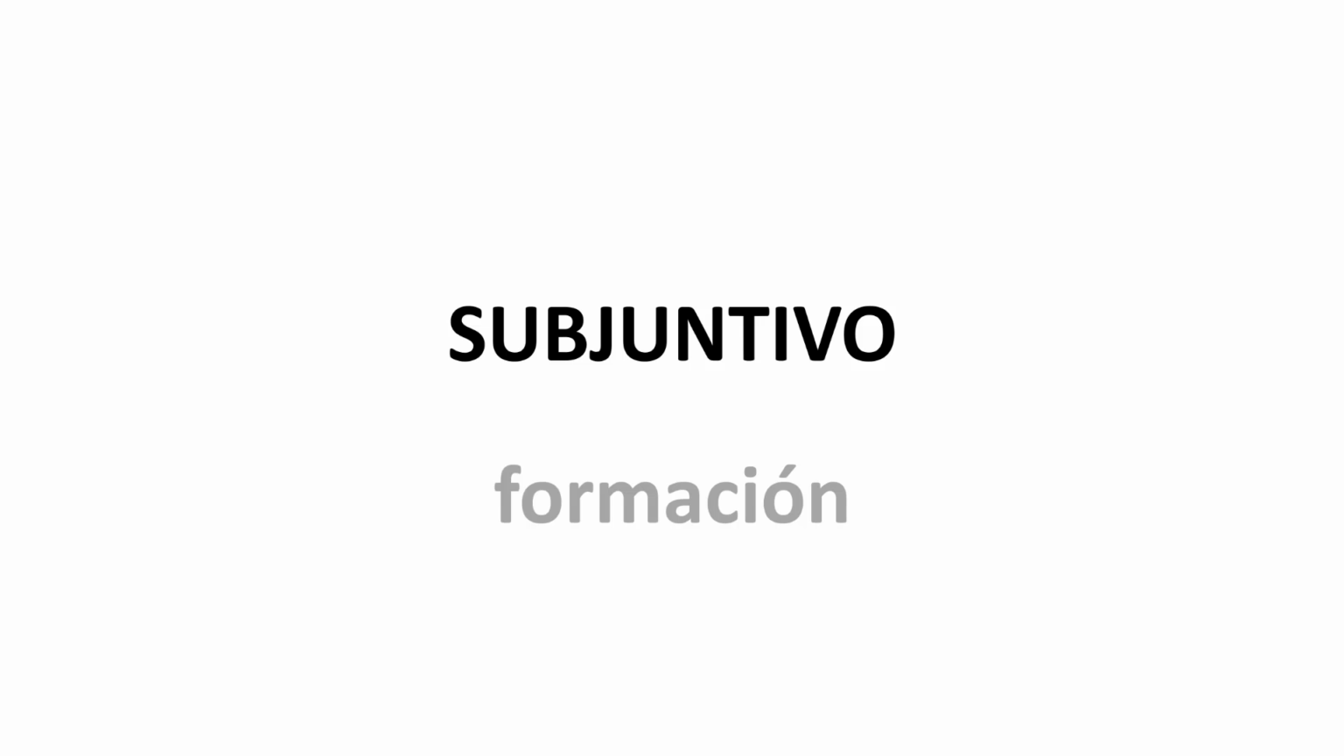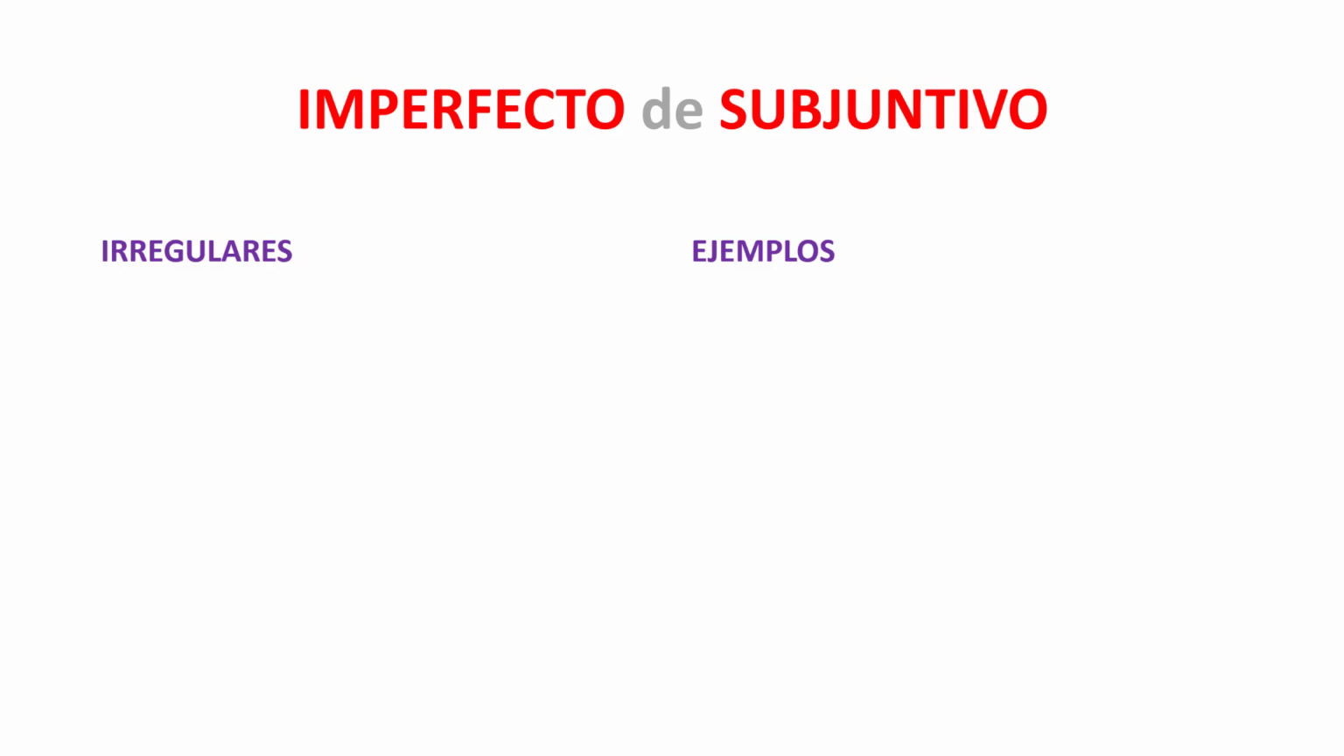Subjuntivo. Formación de verbos en el imperfecto. We're going to turn our attention now to irregular verbs in the past subjunctive. You're already familiar with the irregular verb stems. For example, we have 3U, 3I, 3Y, and todo J. Those 4 irregular verb stems are going to be represented in the past subjunctive.